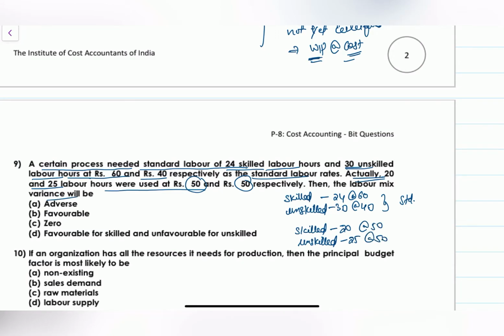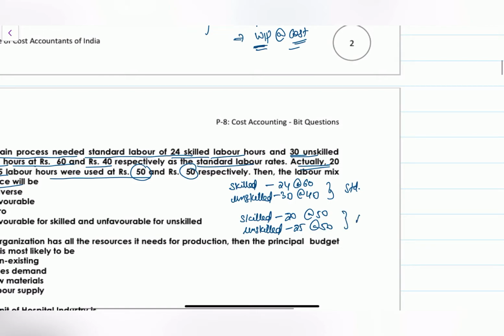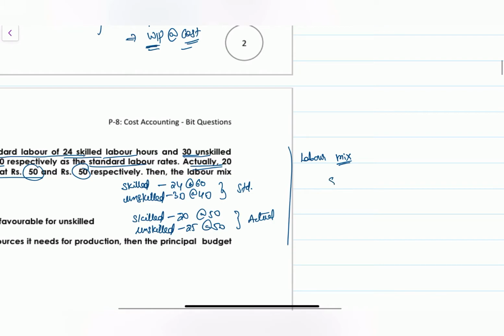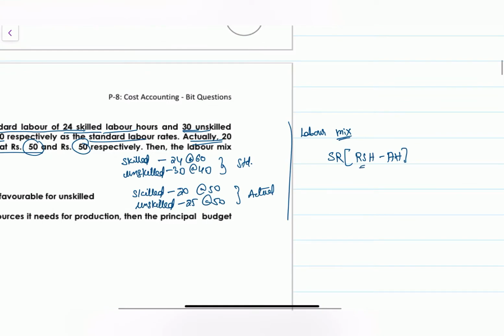Then labor mix variance. What is the formula for the labor mix variance? Standard rate into revised standard hours minus actual hours. How to find out revised standard hours? I'll show you here.